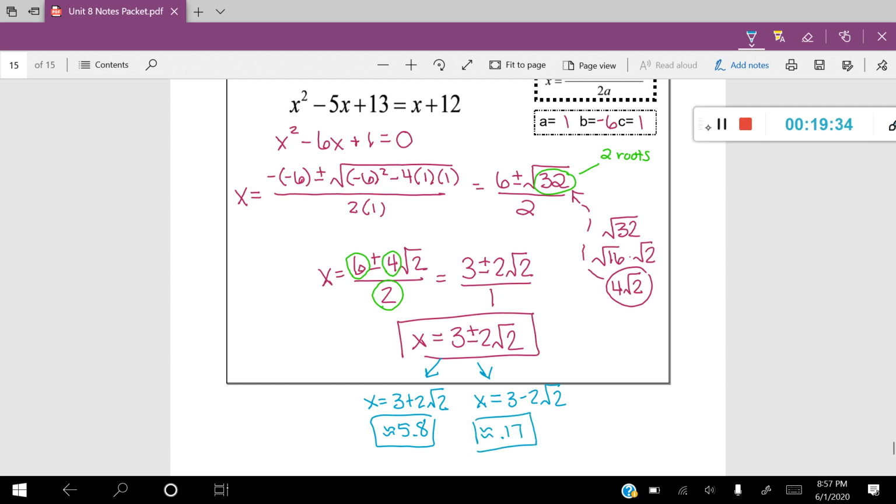So again, you could write it as a simplified radical or decimal. It doesn't matter. But the thing to know is that these are non-integer coordinates, so they're going to lie between 2 integers on your x-axis. And that brings us to the end of our lesson on the quadratic formula.